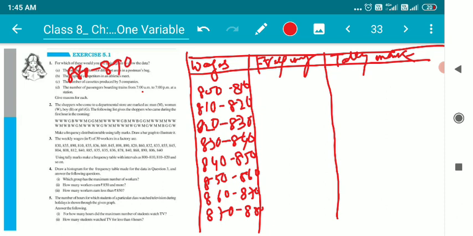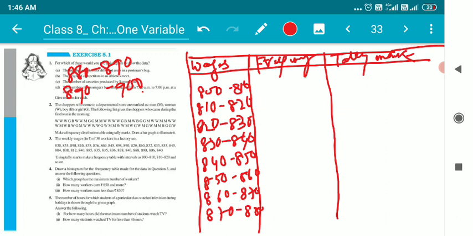And where can the highest wage be seen? It's 890, and 898 is the highest one that can be seen. So if I take the range from 890 to 900, that is enough. So we'll take 890 to 900. Let me write 890 properly, it's not understandable. It's 890 to 900. Okay, fine.